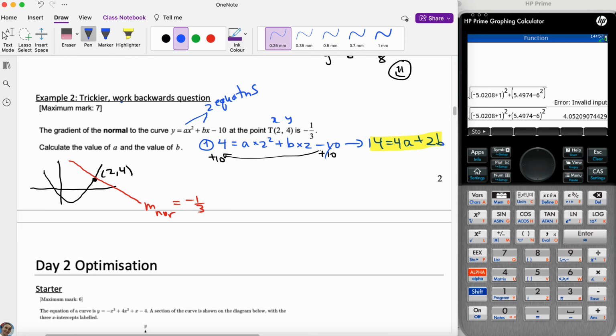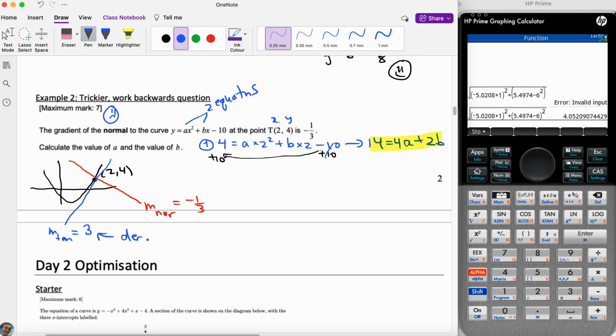What to do? Well, okay, the normal in itself is not that useful. There's not that much stuff you can do with it. But if you have the slope of a tangent, that would be cool. So we can totally get this. So the slope of a tangent is going to be not negative but positive, and not 1/3 but 3/1, which is 3. And now, guess what? That means that we know that the derivative of y is equal to 3.